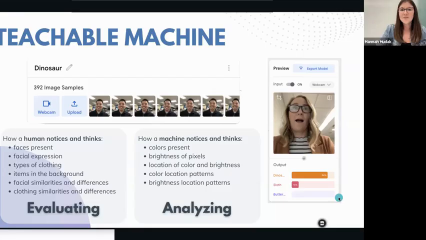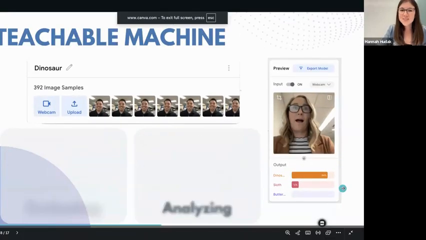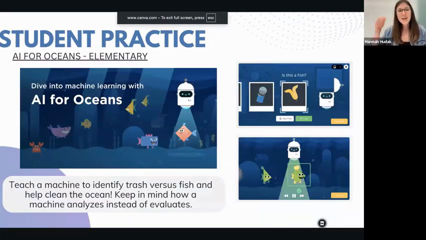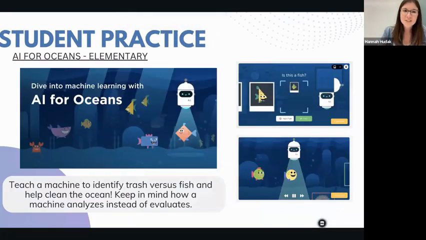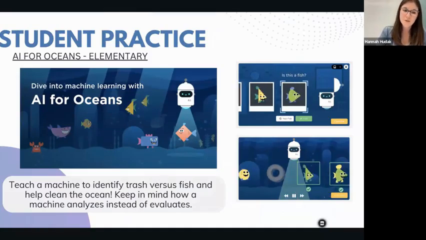Now, it is so important for our students to understand this as well. One tool we can use with our elementary students to practice is AI for Oceans, which is from code.org.